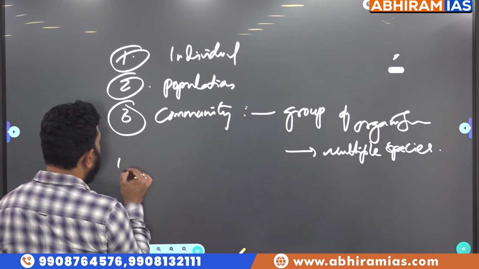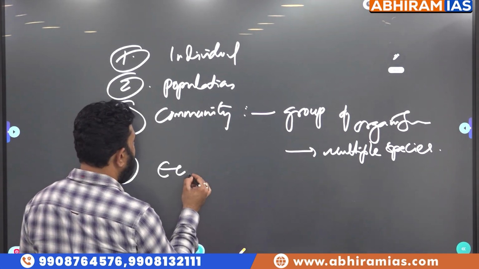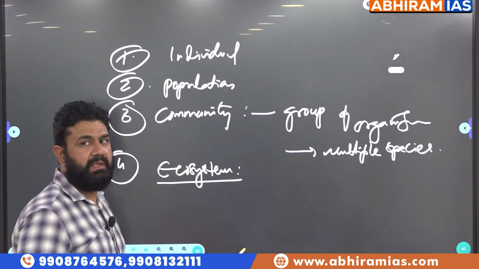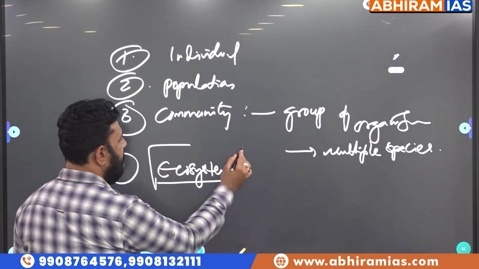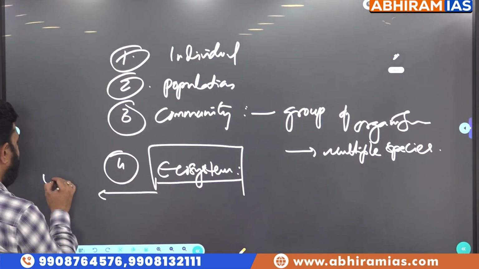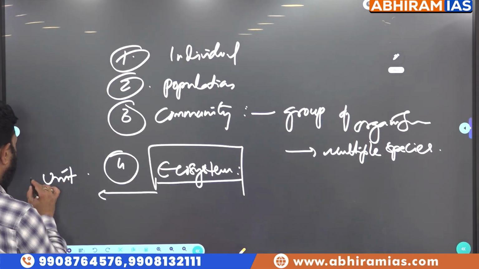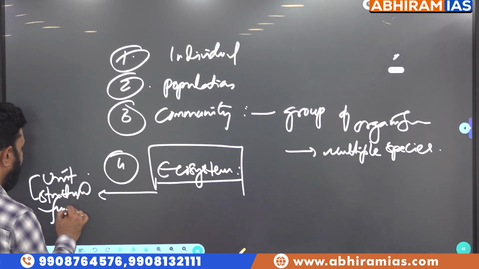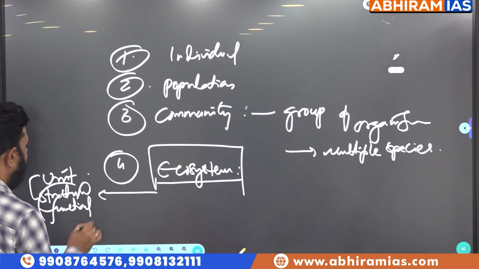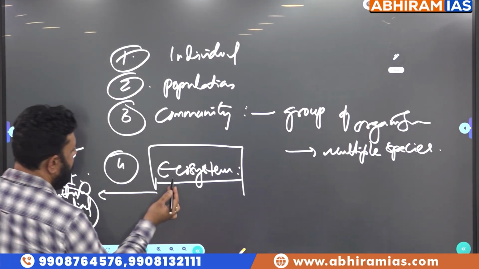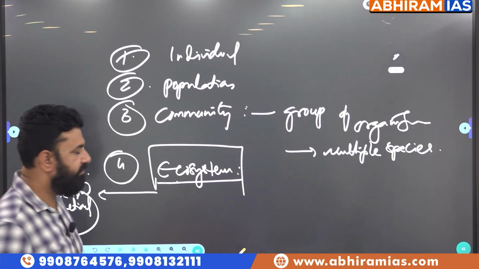And the fourth level of organization is called ecosystem. A very, very important term in ecology, because ecosystem is considered the structural and functional unit of ecology. Now, what is an ecosystem?